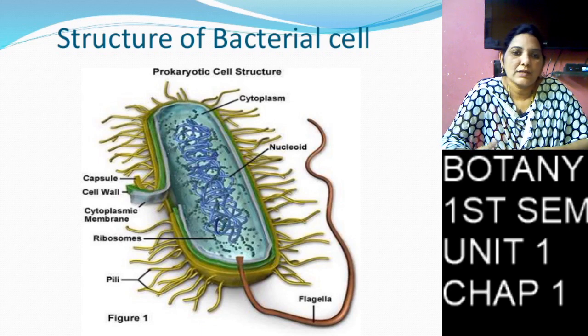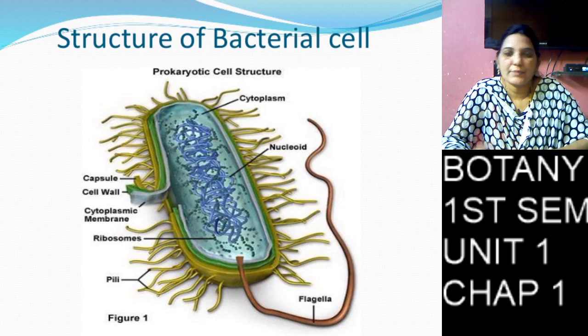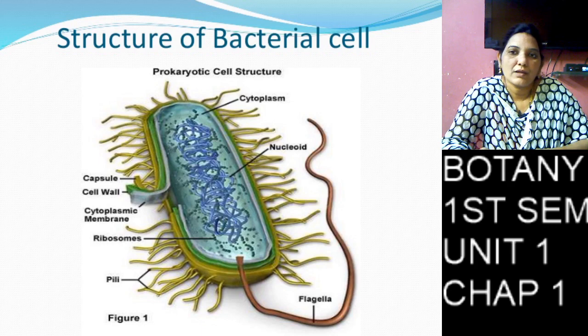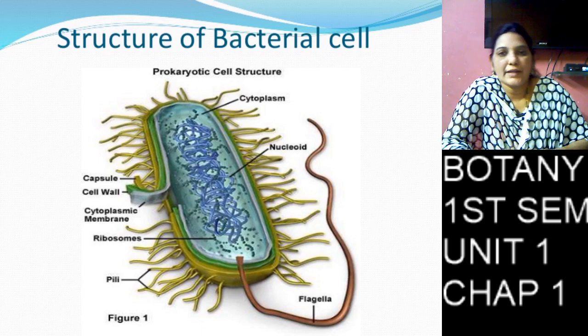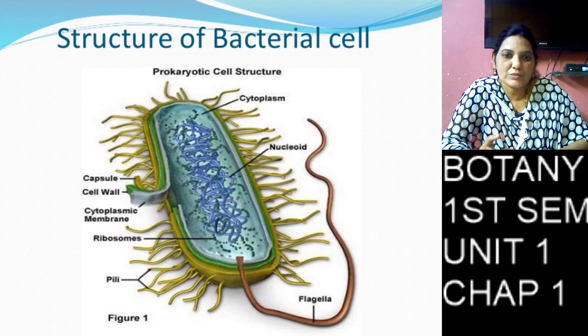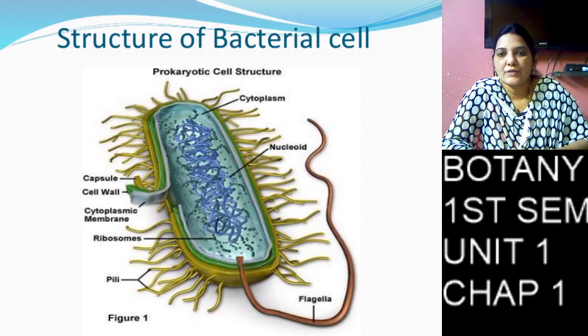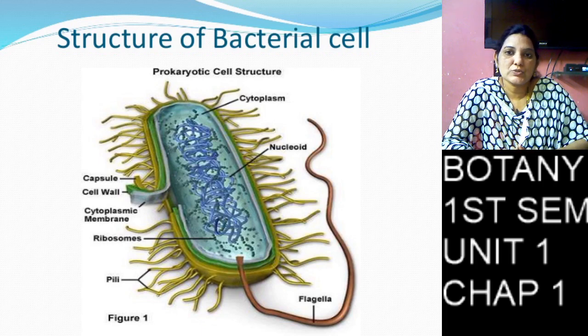Then the plasma membrane enters into the cytoplasm. In some places the plasma membrane folds into a finger-like structure. Here the plasma membrane folding like a finger-like structure is called mesosomes.